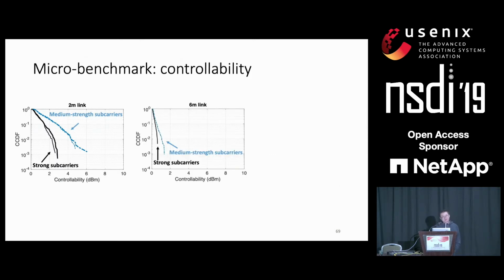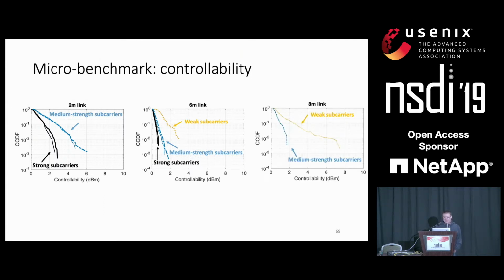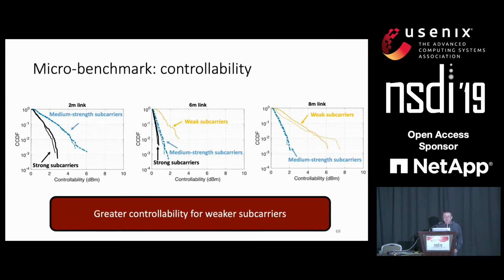For the first 6-meter link, we observe no weak subcarrier also. But for the second 6-meter link, we observe strong, medium, and weak subcarriers. Still, the weaker the subcarrier, the higher the controllability. Similar things for the 8-meter link, where we observe no strong subcarriers. And the same thing happens to the second 8-meter link. And still, the greater controllability can be observed for weaker subcarriers.